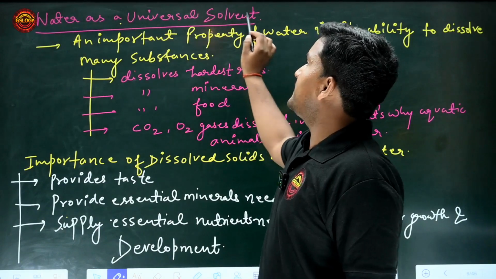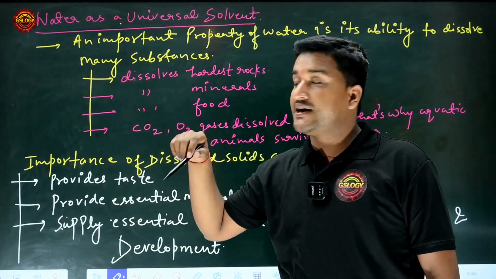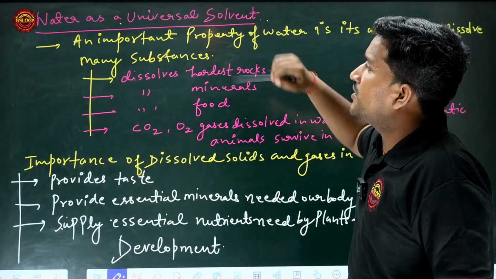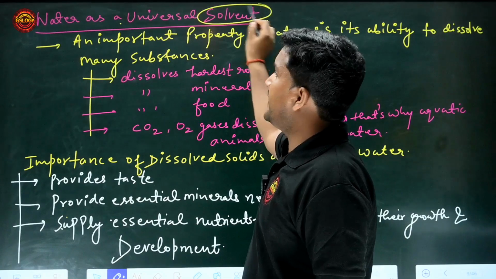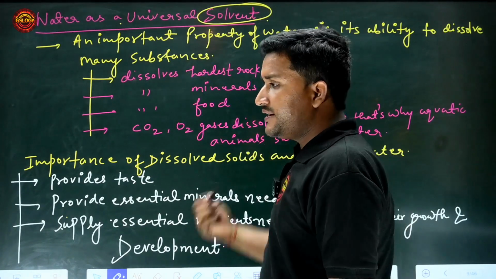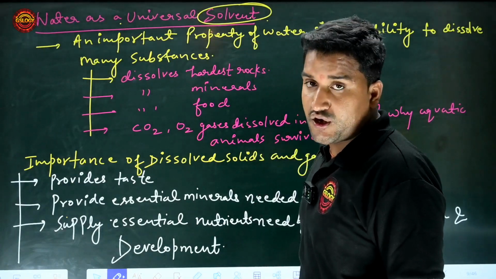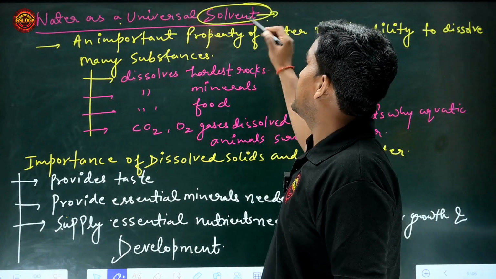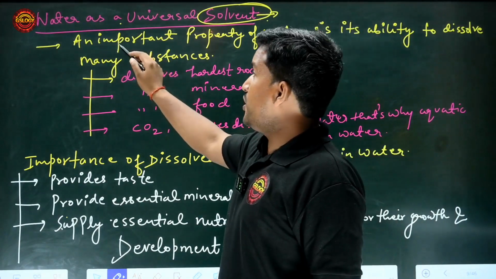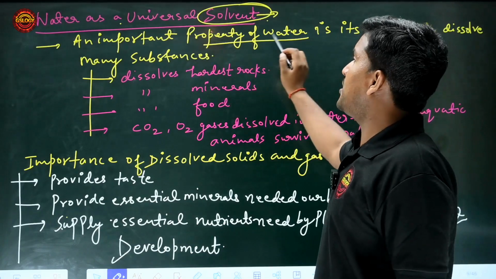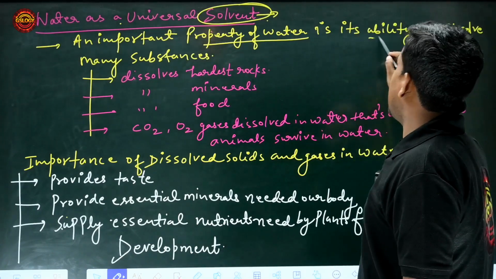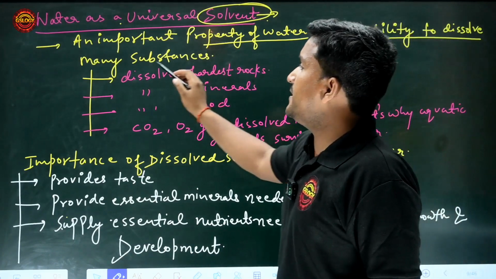Next point. Water as a universal solvent. You know very well the solvent. Anything in which something is dissolved is called a solvent. An important property of water is its ability to dissolve many substances.